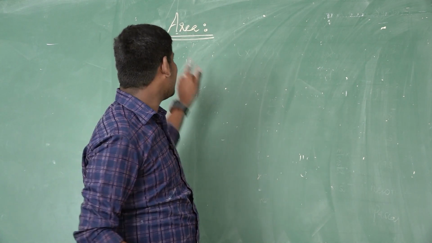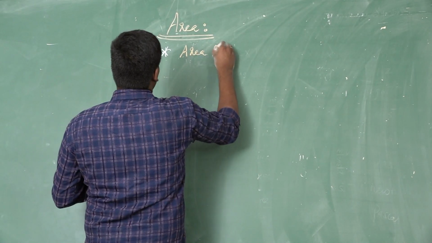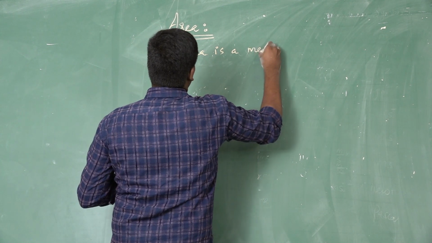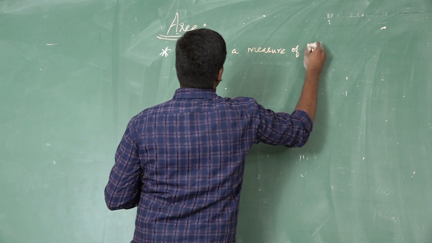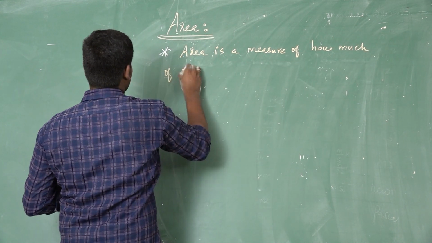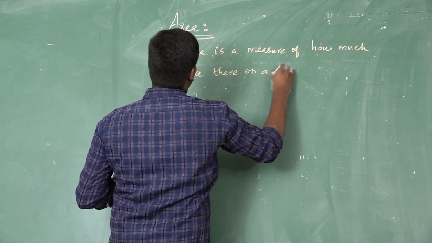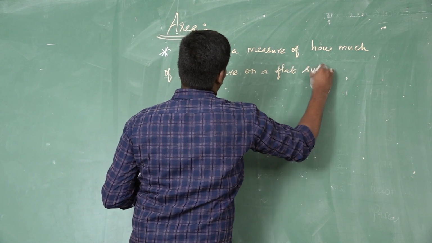Now I am going to write the definition of area. Area is a measure of how much of space there is on a flat surface.